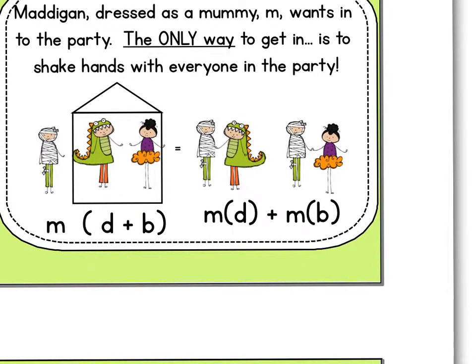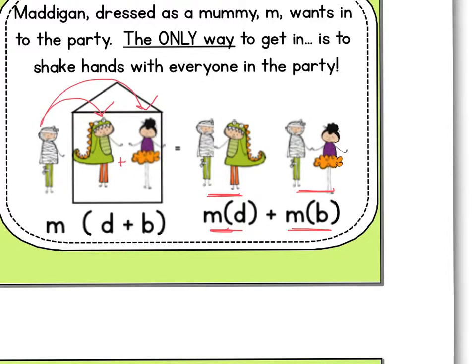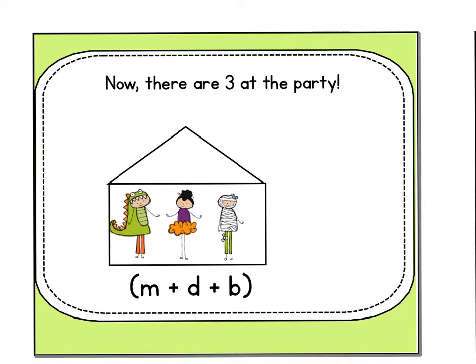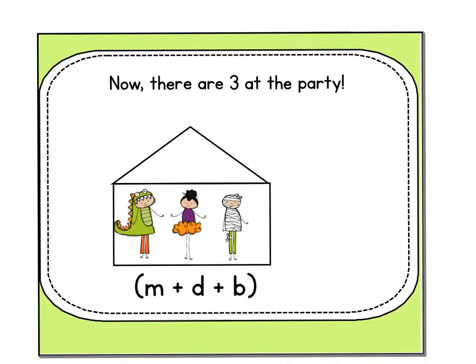So the first thing the mummy has to do is shake hands with the dinosaur. So the mummy shakes hands with the dinosaur, which is represented over here. Then the mummy shakes hands with the ballerina, which is represented over here. Now right here we show in letter form the 2 shaking hands. Since there was a plus sign in between, we're going to keep that plus sign in between. So Madigan's allowed in the party because he shook hands with the dinosaur, plus he shook hands with the ballerina. So now, magically, the house grew a little bit, and all 3 of them are inside of the party, represented with M plus D plus B.